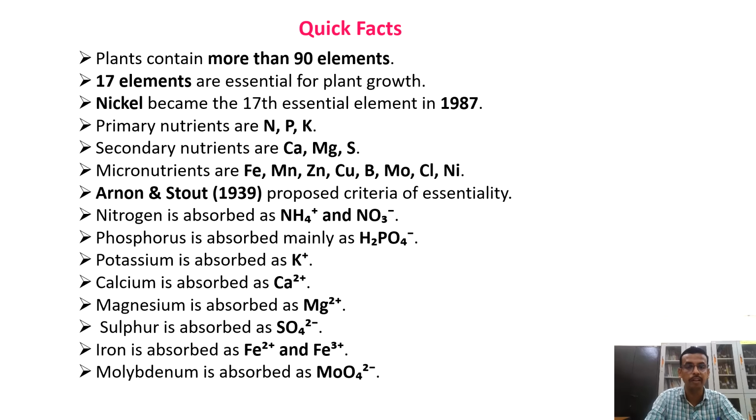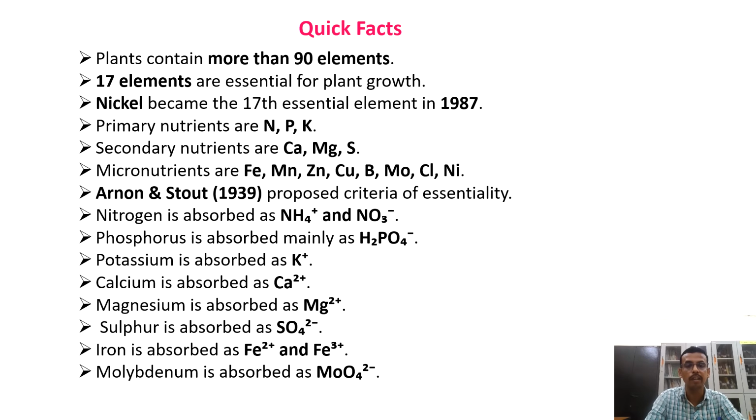17 elements are considered as essential. Nickel is the latest added element. Primary nutrients are N, nitrogen, phosphorus, potassium. Secondary nutrients are calcium, magnesium, sulfur. Micronutrient cations are zinc, copper, iron, manganese, and nickel also. And anions are boron, molybdenum, chlorine.